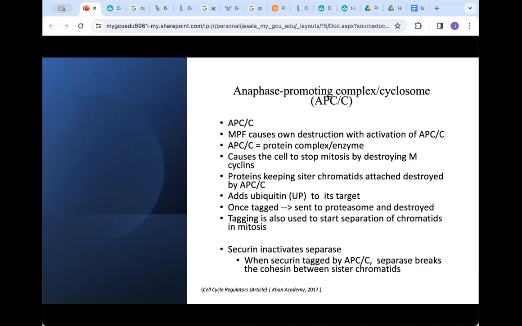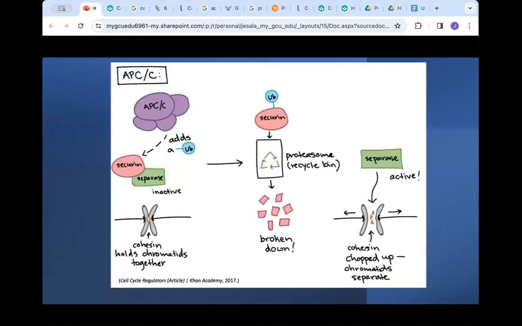Securin is typically bound to separase. When APC tags securin with ubiquitin, the securin is no longer able to keep separase inactive. So separase breaks up the cohesin holding the sister chromatids together.